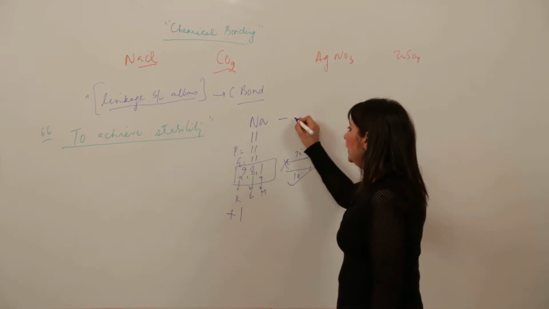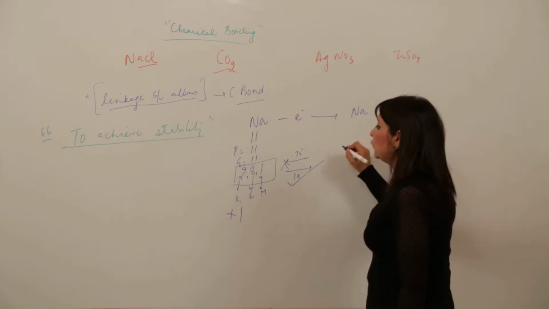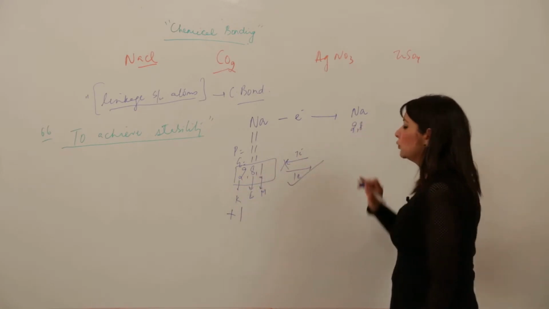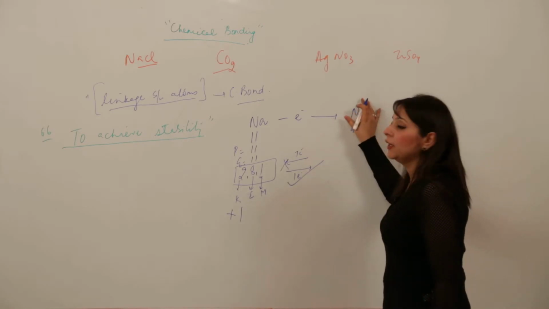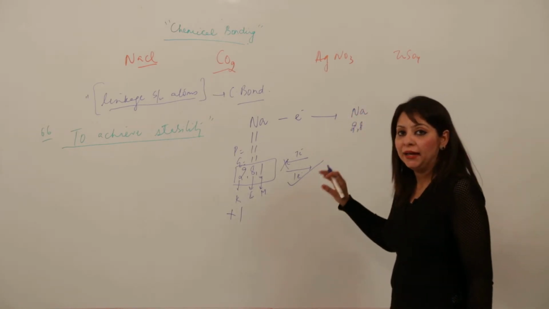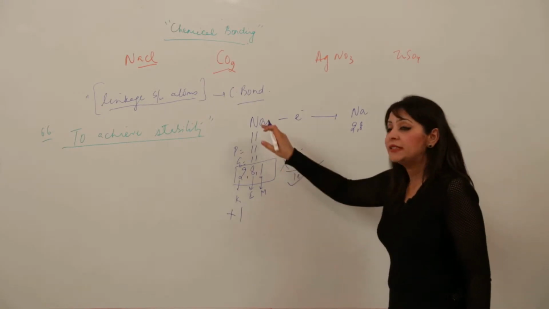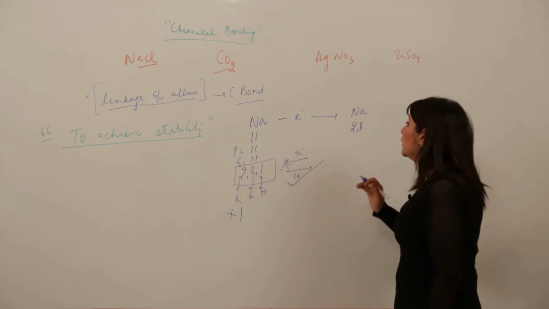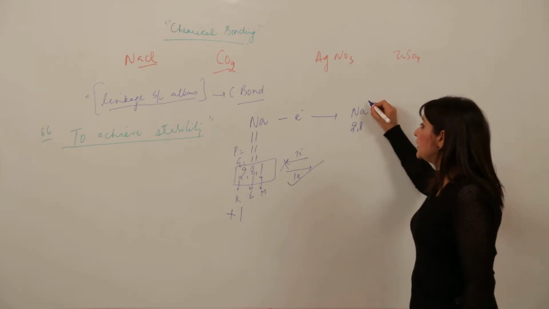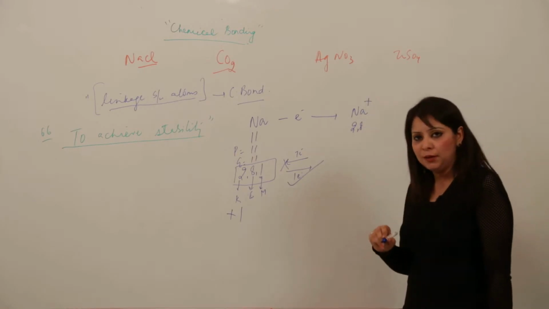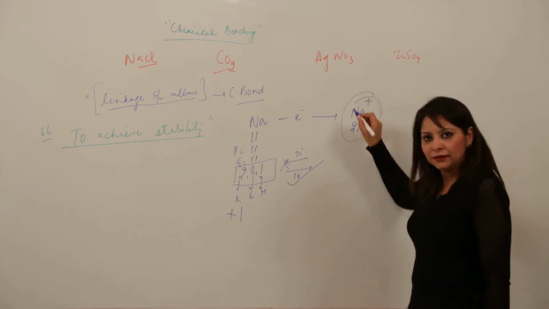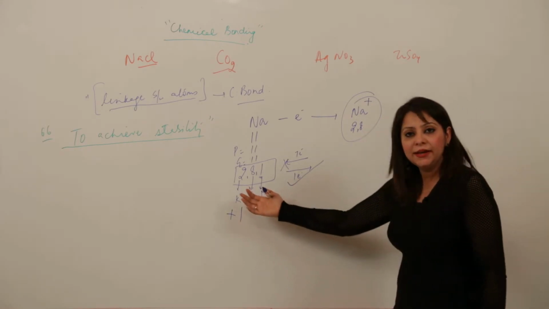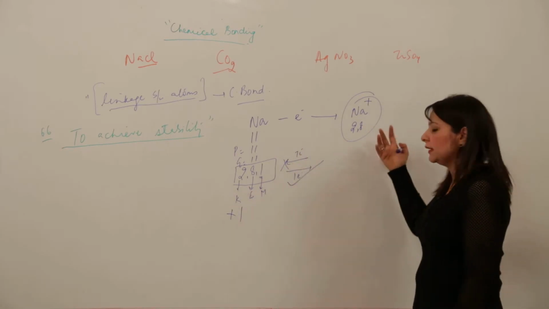So after losing 1 electron, what will be the configuration? See, earlier it was 2,8,1, now after losing it will be 2,8, and it will no longer remain an atom, it will now become an ion, because the number of protons and electrons were the same in it, but after losing, the number of protons and electrons no longer remains the same. Now the positive charge exceeds by 1 unit, therefore it will become Na+, right? Now is it stable? Yeah. The answer must be coming in your mind, yes ma'am, it is stable now. Earlier it was 2,8,1, after losing 1, it is stable.